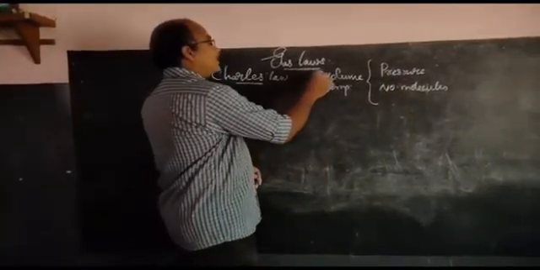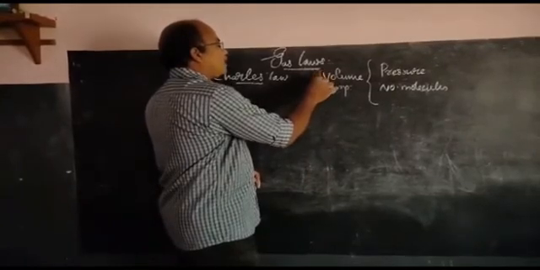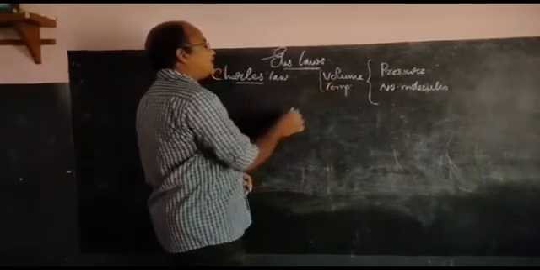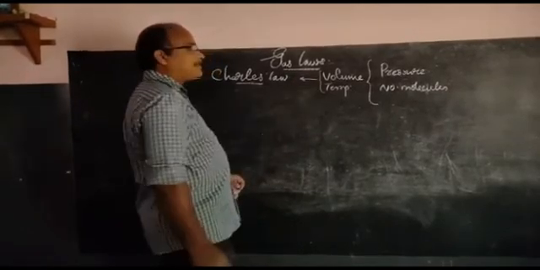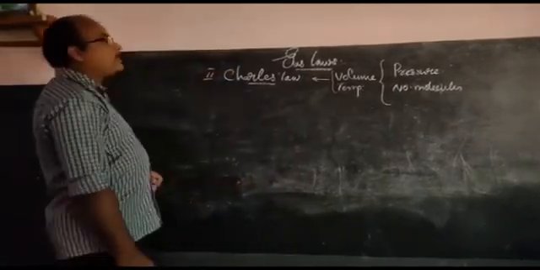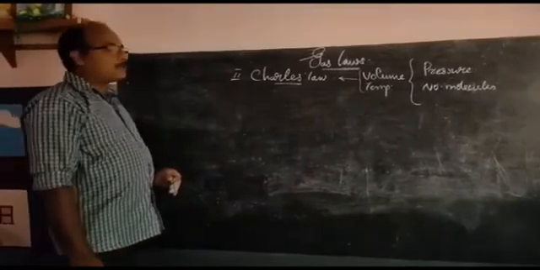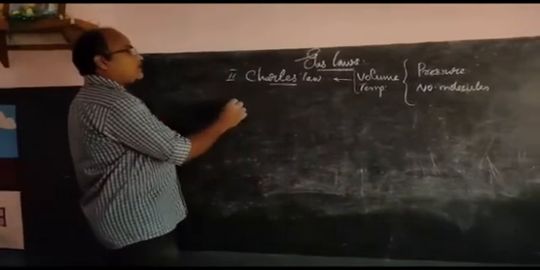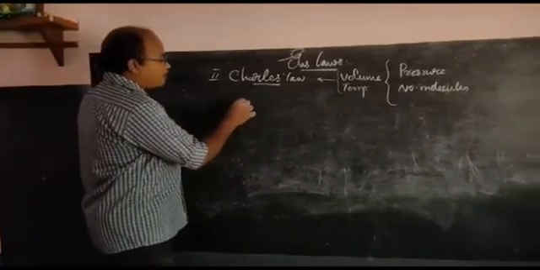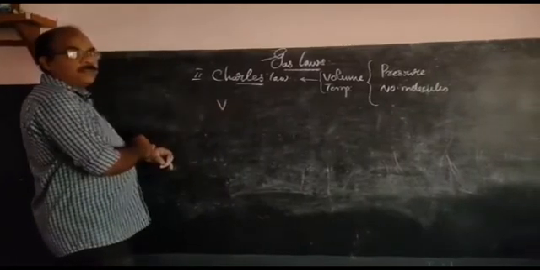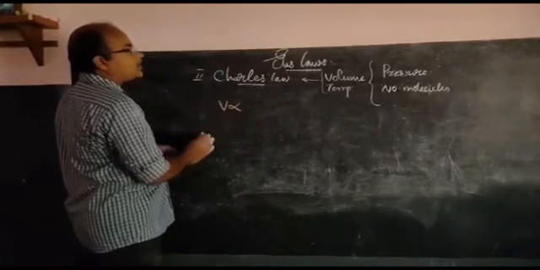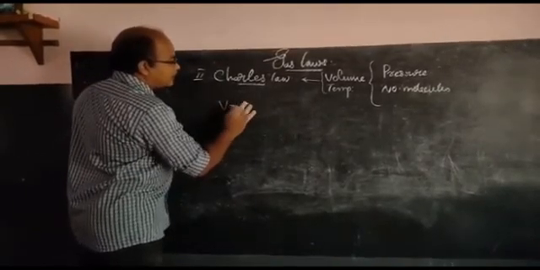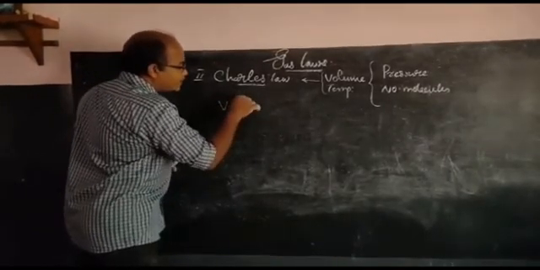As I said earlier, the relationship between volume and temperature is explained by the scientist Charles. According to Charles' law, the volume of a definite mass of gas is directly proportional to the temperature in Kelvin scale.